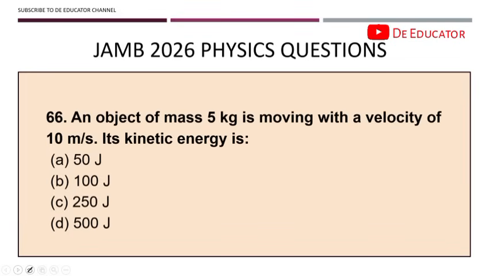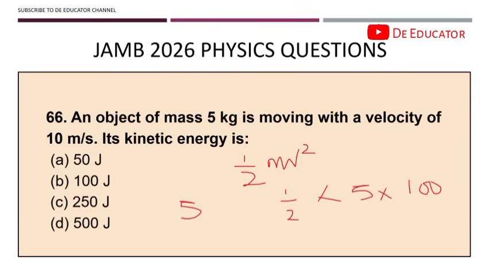An object of mass 5 kg moving with a velocity of 10 meters per second, its kinetic energy is. This is a very straightforward question. You already know kinetic energy is half mv square, right? So that will be half times m, which is 5, times v squared, which is 10 times 10, that's 100. So 5 times 100 is 500, divided by 2 will give us 250 joules.